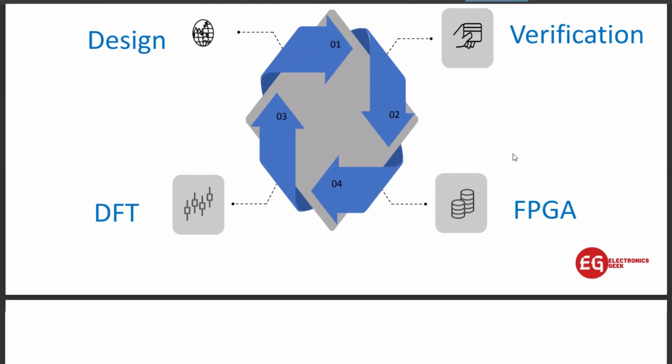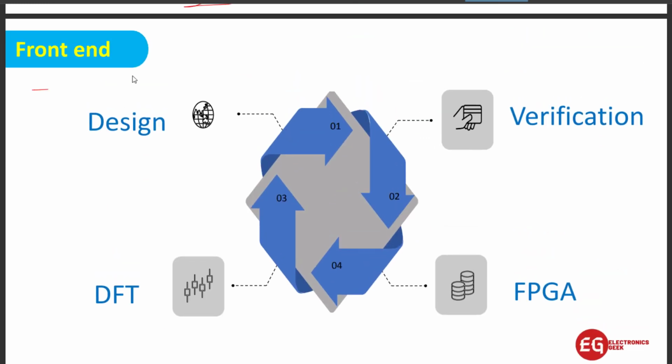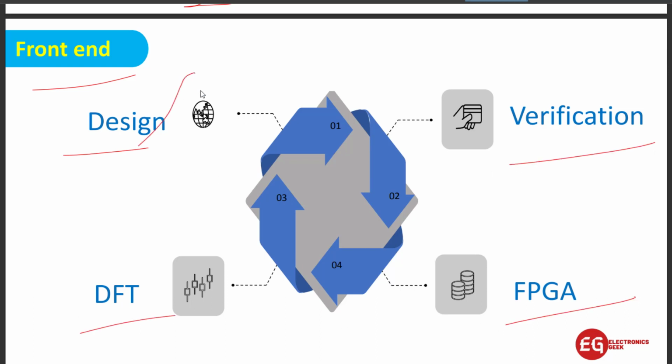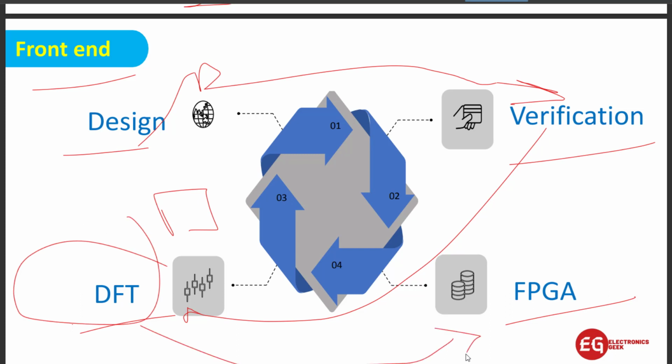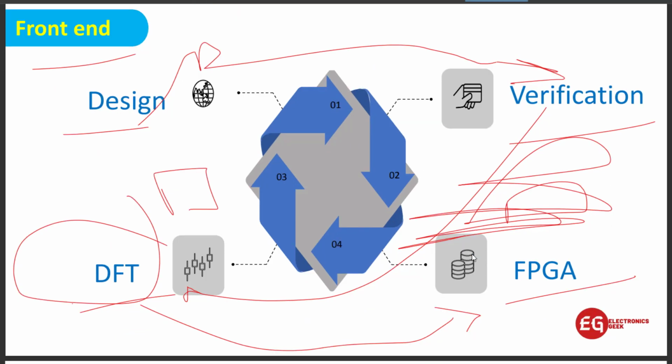In front end, we have four different domains: design, verification, DFT, and FPGA. The design engineer will design the IC, and the verification engineer will verify whether that IC is working as per the specification or not. After that, the DFT engineer will verify the internal circuits of the design. And after that, it goes to the FPGA engineer, who will burn the code, and we will check whether the design is working as per the specification or not.